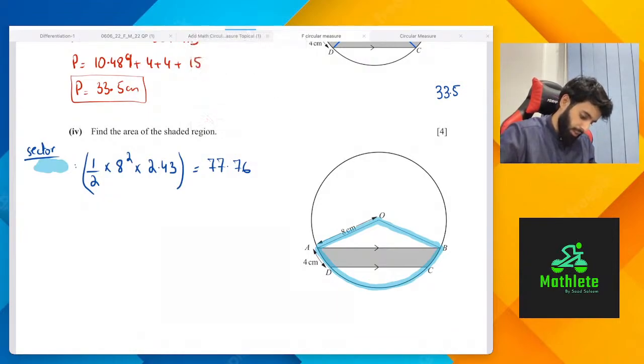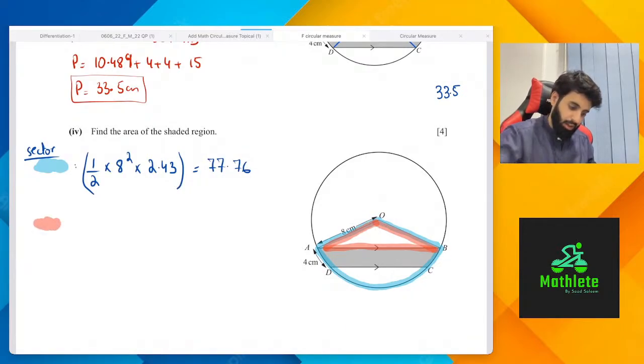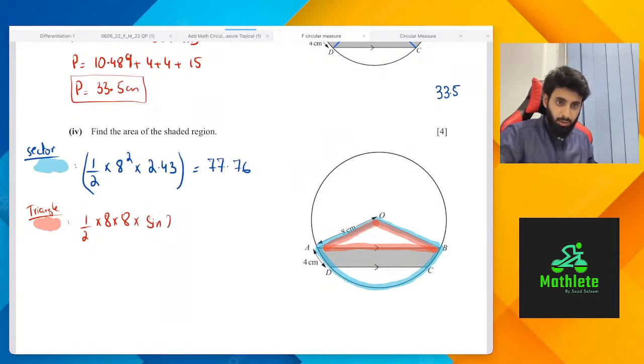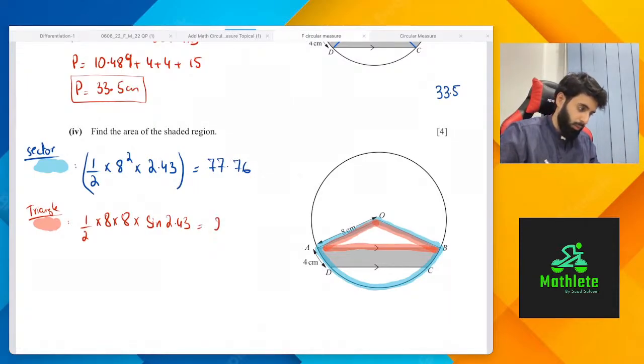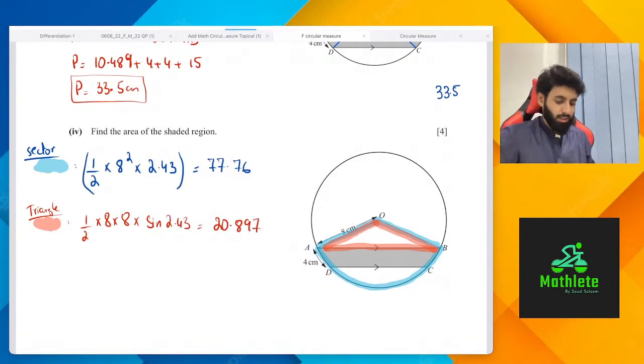Now let's find out the area of triangle. I'm highlighting the triangle in red. Whatever I've highlighted in red is basically the triangle, which is going to be half into 8 into 8 into sine of 2.43. So 0.5 into 8 into 8 into sine of 2.43. Let's see, what do we get? We get 20.897.